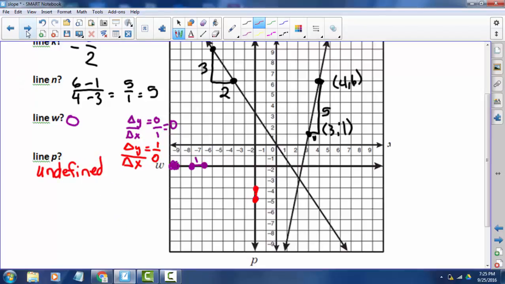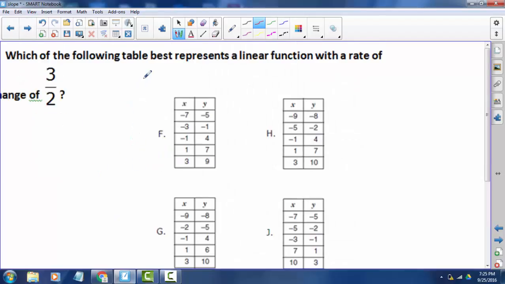All right, let's look at some more examples. Which of the following tables best represents a linear function with a rate of 3 over 2? Okay, so a linear function is a function that makes a line, such as Manuel spending his earnings, or Susan saving her birthday gift, or even the lines that we created when we walked away and towards the motion detector. So all of those were linear functions.